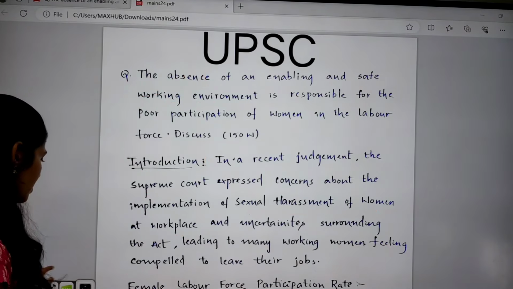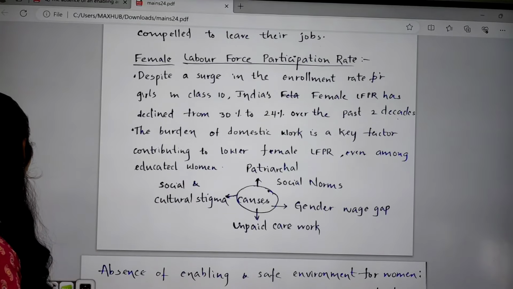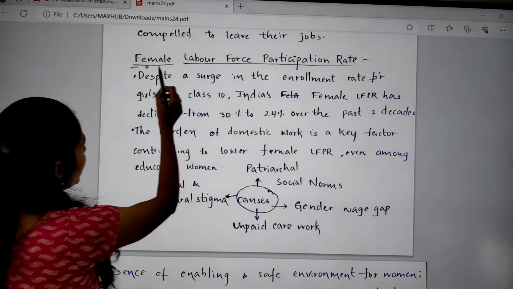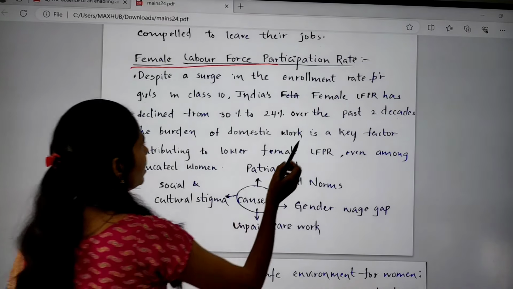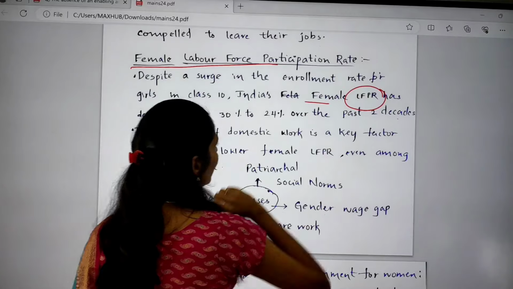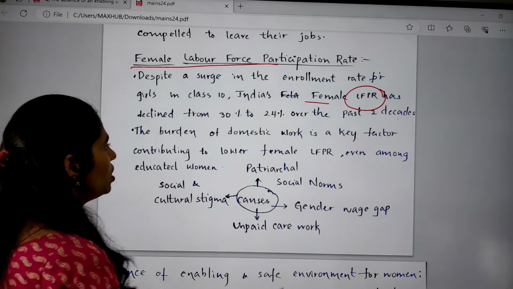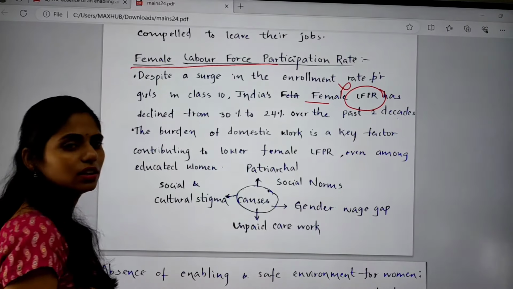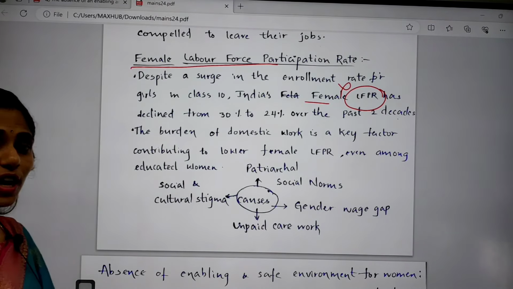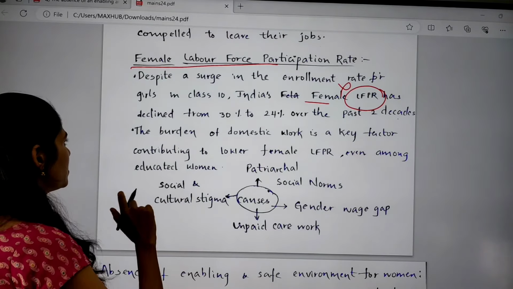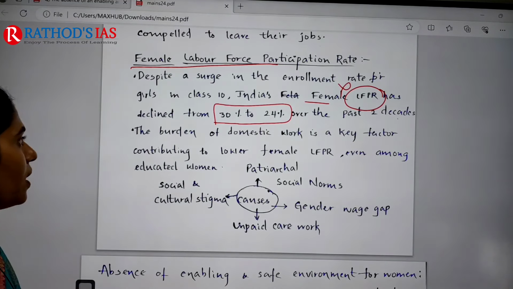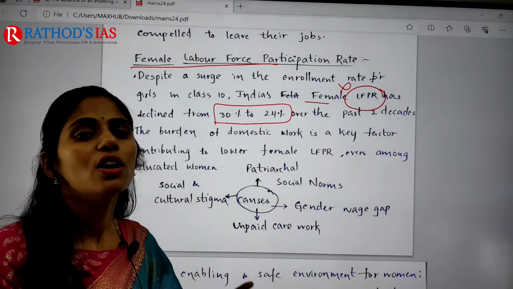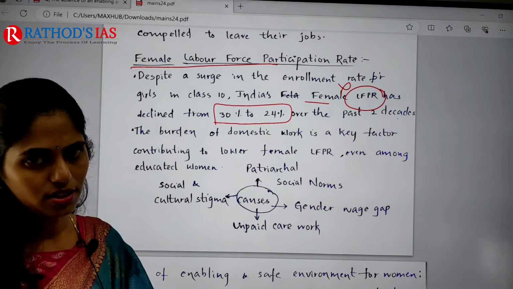And next, in the body, let us see what the student wrote. The student gave the heading, that is female labor force participation rate. Despite a surge in the enrollment rate of girls in class 10th, India's female LFP, that is labor force participation rate. But here, whenever you are writing an answer, please don't use short forms, you have to use full forms. This is one more mistake. That declined from 30 to 24% from the past 2 decades. Okay, so this is the data which is supporting that yes, female participation is decreasing.